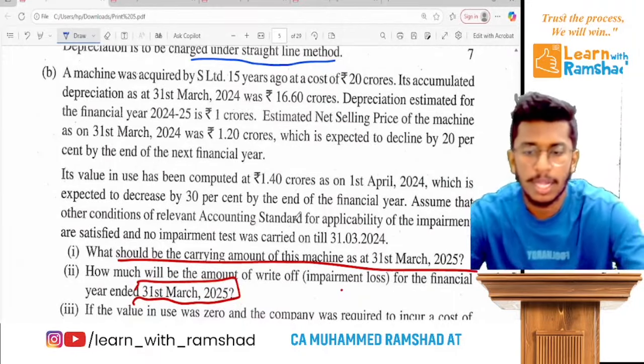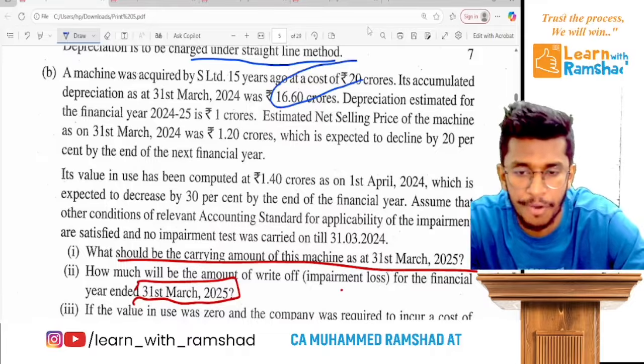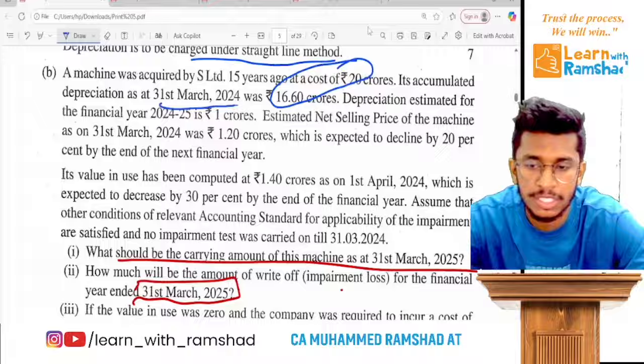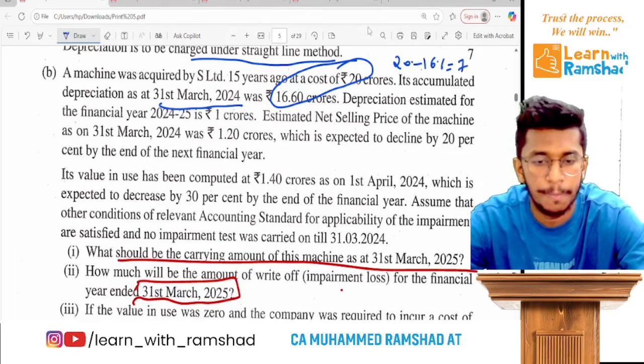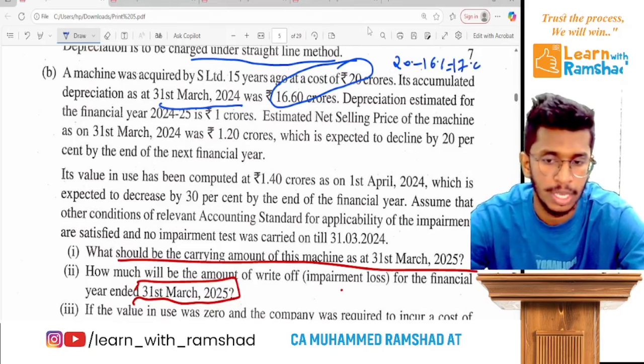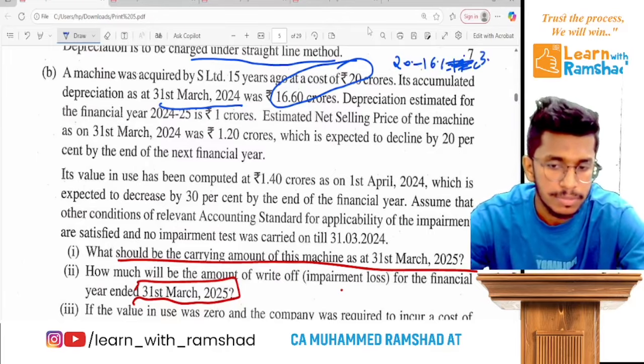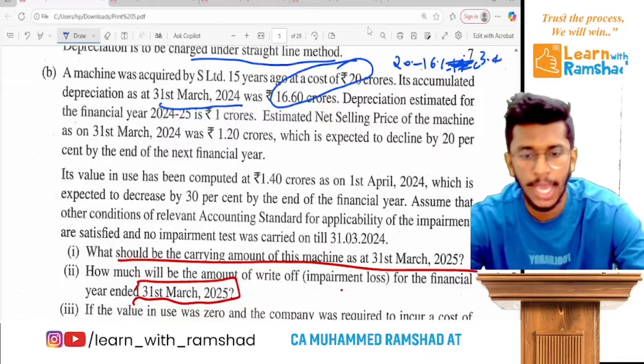So the current book value will be 3.4. Current means 31st March 24, we will have a book value of 20 minus 16.6, we will get 3.4 crore.